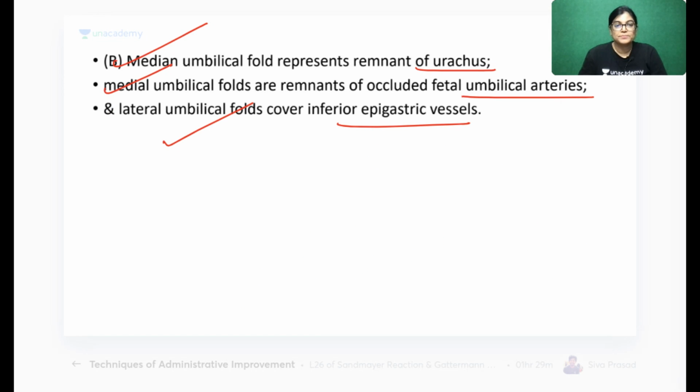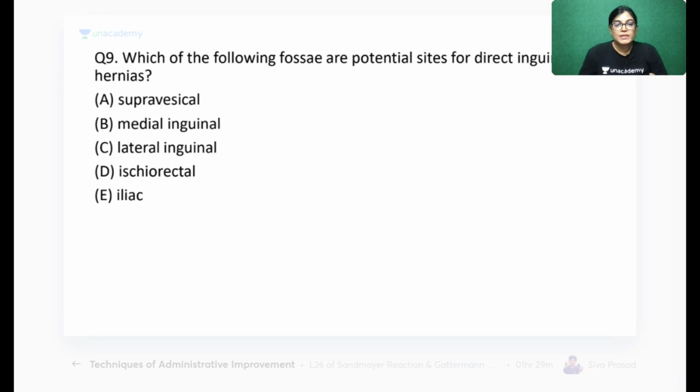Let's move on to question number 9. Which of the following fossae is a potential site for direct inguinal hernia? Actually, two depressed areas are there. So which of the following fossae are potential sites for direct inguinal hernia? Supravesical, ischiorectal, iliac, medial inguinal, or lateral inguinal fossa. Just common sense, we know which region a direct inguinal hernia lies in. That will help you understand which would be the right answer. Your time begins now.